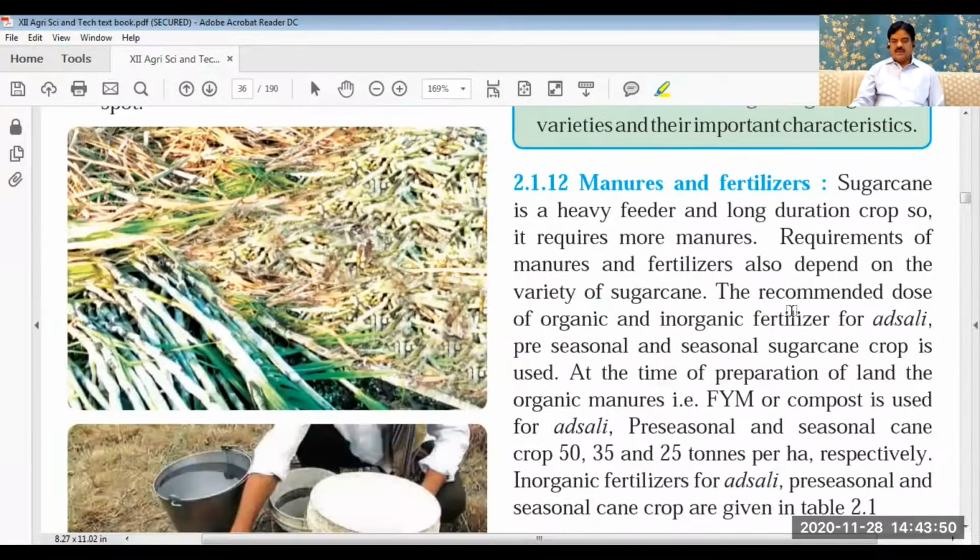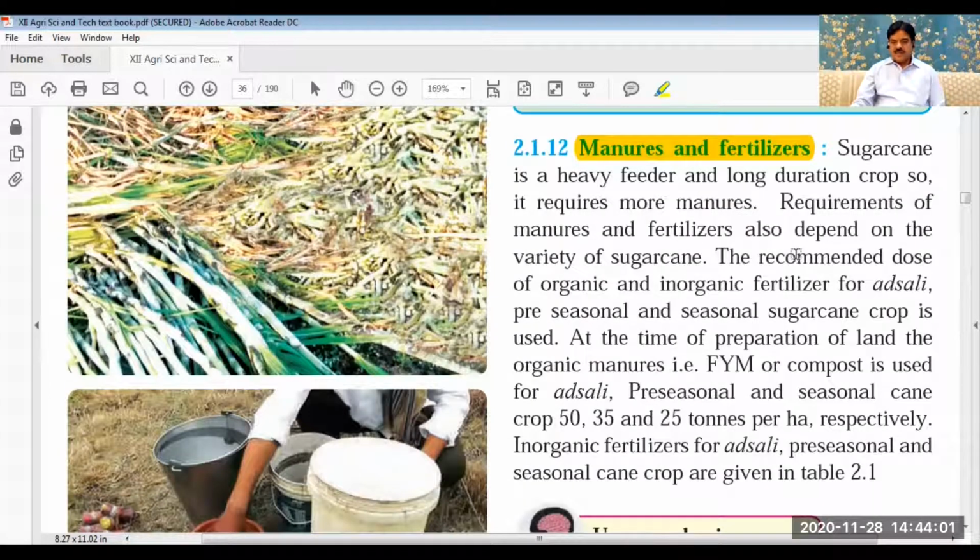Now come to manures and fertilizers. This depends upon the type of planting. Farm yard manure or compost can be given equally to all kinds of planting, but the doses of NPK depend upon the kind of planting.